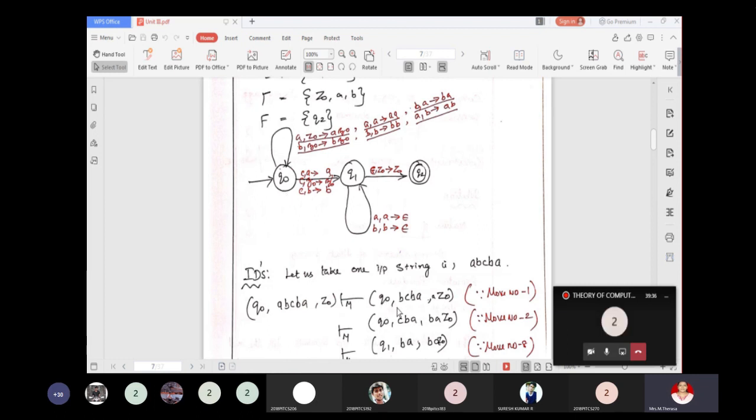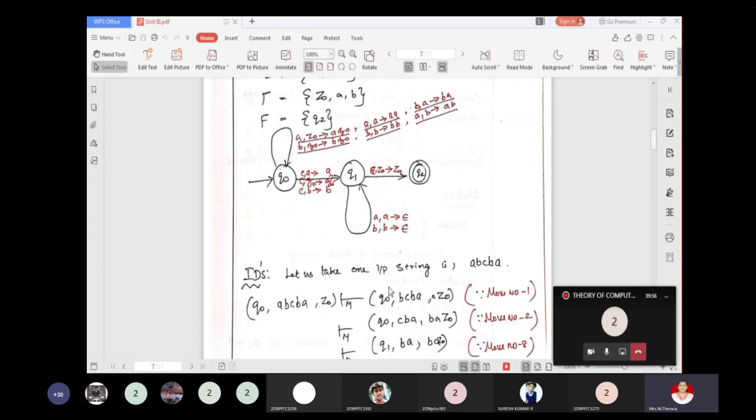So Q0 comma, your tape head advances to the next input symbol, that is pointed by the B. So Q0 comma BCBA comma AZ0. So A is pushed onto the stack.